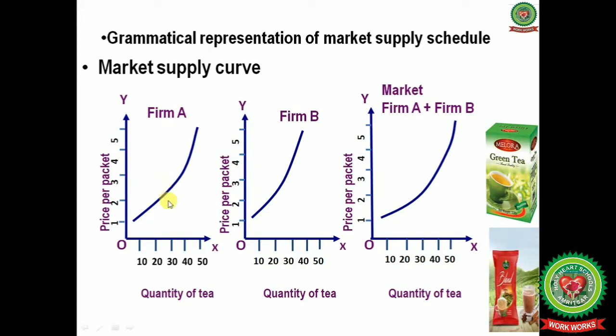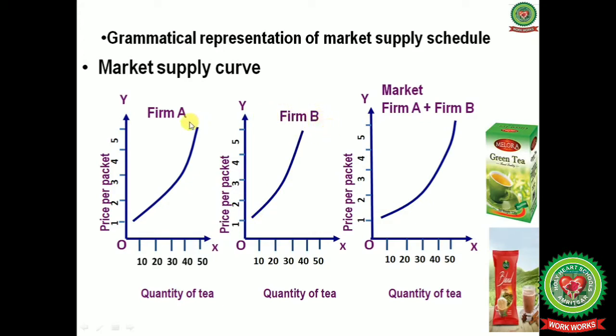At rupees 3 the quantity supplied is 30 units. After joining all the points we will get an upward sloping supply curve for firm A. In the same way, for firm B, on the x-axis we will measure the quantity of tea, and on the y-axis we will measure the price per packet of tea. When the price is rupees 1, the quantity of tea supplied is 11 units, and at price rupees 2 the quantity supplied is 22 units. After joining all these points we will get an upward sloping supply curve for firm B.